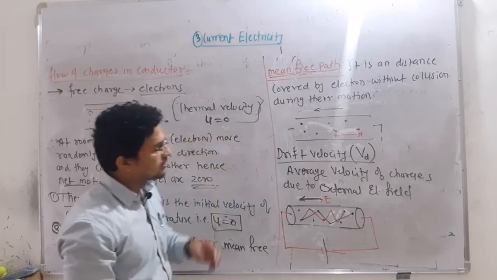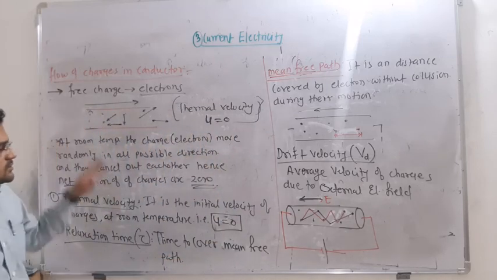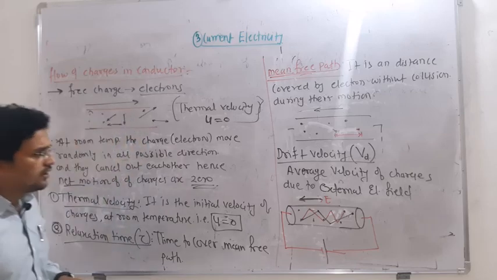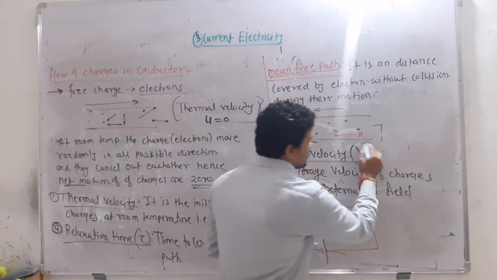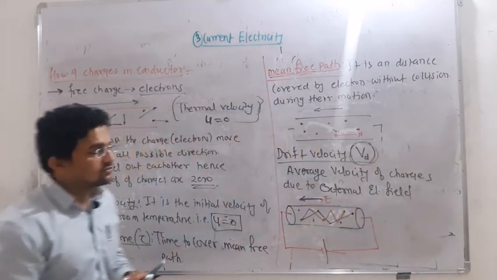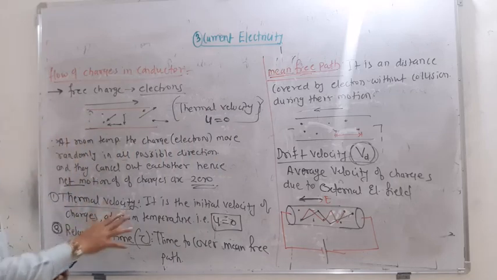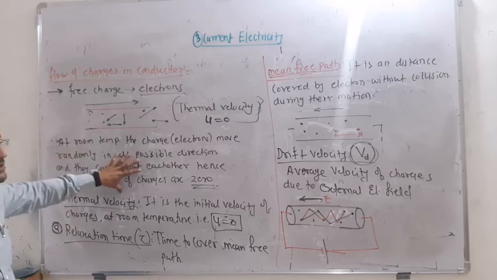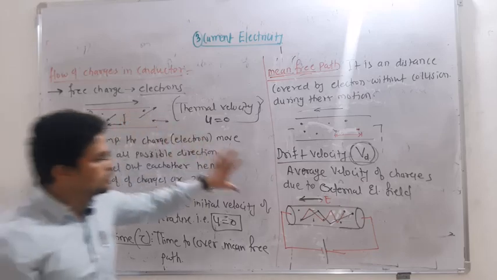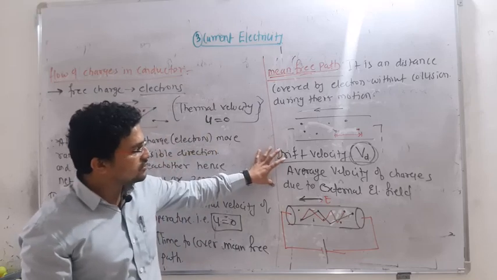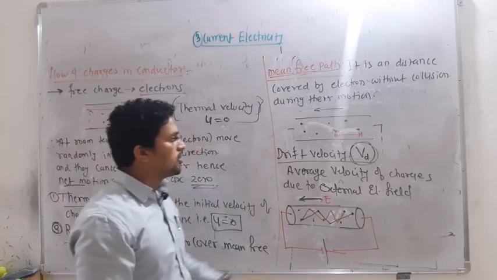Remember all these definitions, they are very important. You have the derivation for drift velocity, and we will see that in tomorrow's lecture. Till then, revise all those basic things. Thermal velocity means what? And what is the meaning of drift velocity?